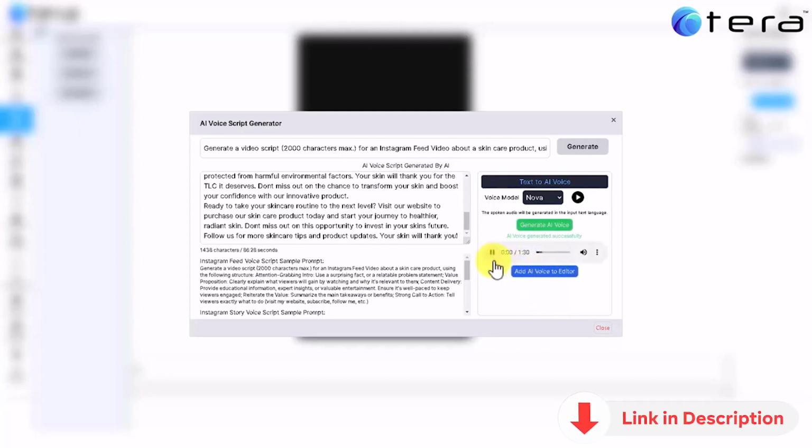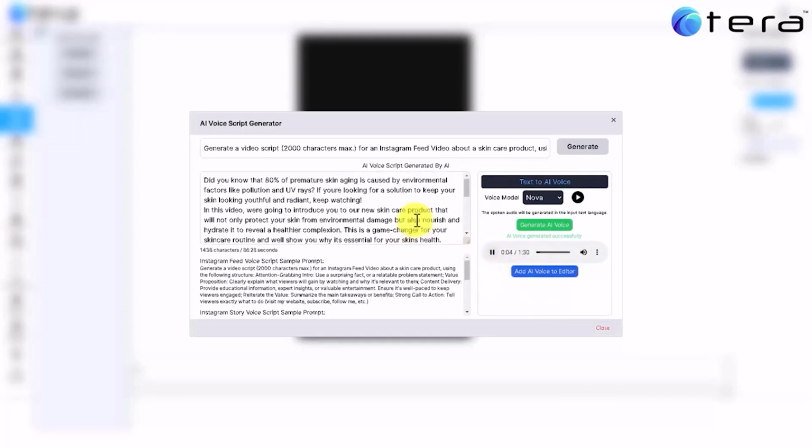Did you know that 80% of premature skin aging is caused by environmental factors like pollution and UV rays? If you're looking for a solution to keep your skin looking youthful and radiant, keep watching. In this video, we're going to introduce you to our new skincare product.